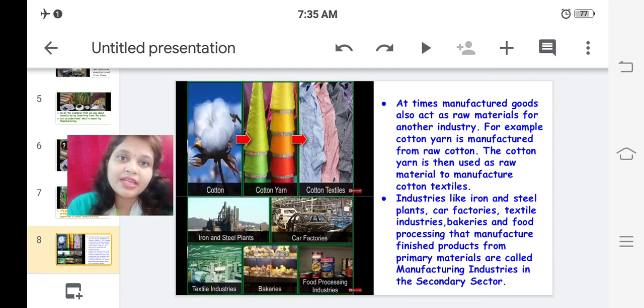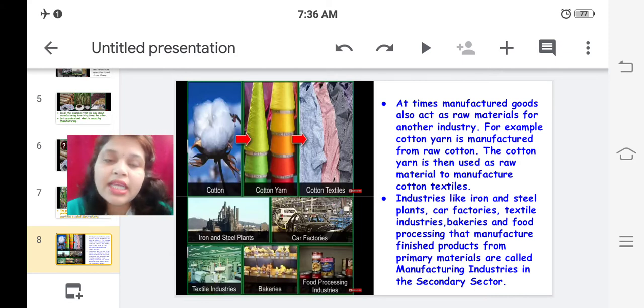Cotton yarn is the final product of processed raw cotton, but it acts as a raw material for textile industries. Industries like textile industries, iron and steel, car factories, bakeries and food processing manufacture finished goods. Here raw material is not manufactured; already processed and manufactured goods are used. Such industries are known as manufacturing industries in the secondary sector.